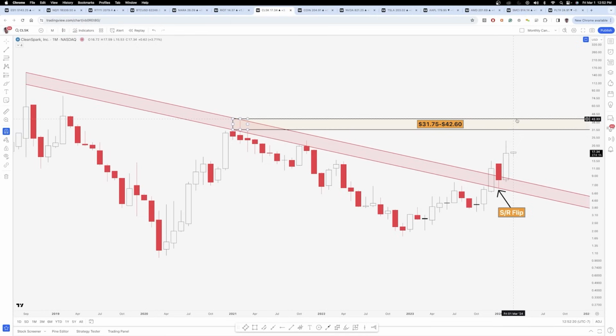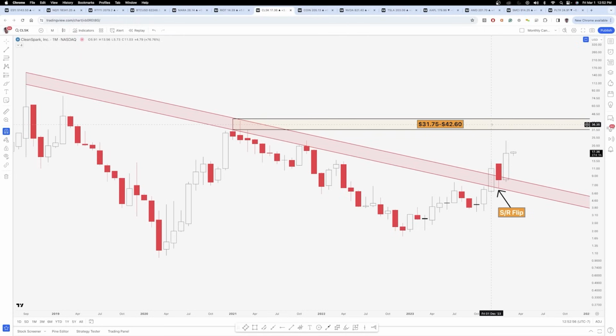So these zones are not meant to be like, oh yeah, we could hit anywhere within this 30% range. Zones can be really helpful when you are looking for scale out points. So bottom of the zone, maybe I scale out. Or if price is moving down into a zone, maybe you scale in 1/3 there. Or whatever your strategy is. I'm just giving a basic example here, but that's how you can really use these zones. So you're not just selling at one exact price. You're slowly taking capital off the table and locking in profits as you get into this area.